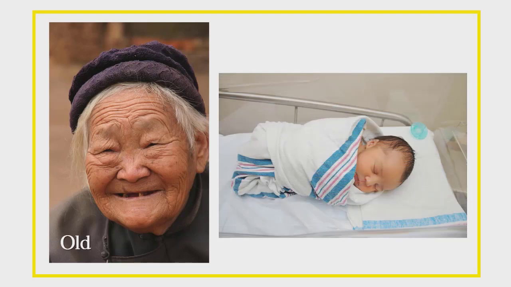Okay, so the opposite of old. Oh, it's a baby. So what is the opposite of old? If you are not old, then you must be what? This baby is very, very what? Young. That's right. The baby is very, very young. If you said new, yeah, the baby is new, but the baby is young. We know the baby is new because it is young. Okay, so old and young.